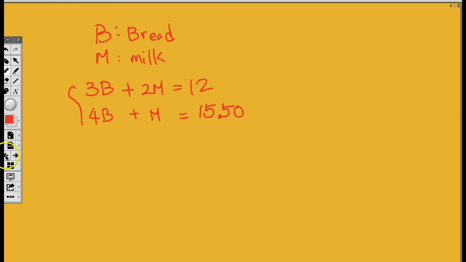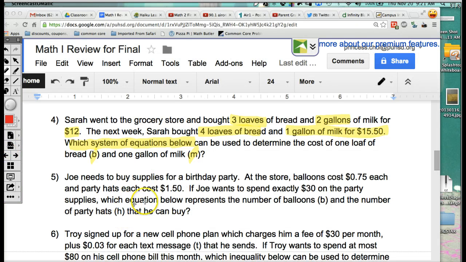So we're going to move on to the next question, okay? So I want you to go ahead and copy question number 5 now, okay? Ready? And this time, I want you to give me the answer. Raise your hand, and tell me what the answer for number 5 is. Again, you just have to find the equation. That's it, okay? Ready? Go.